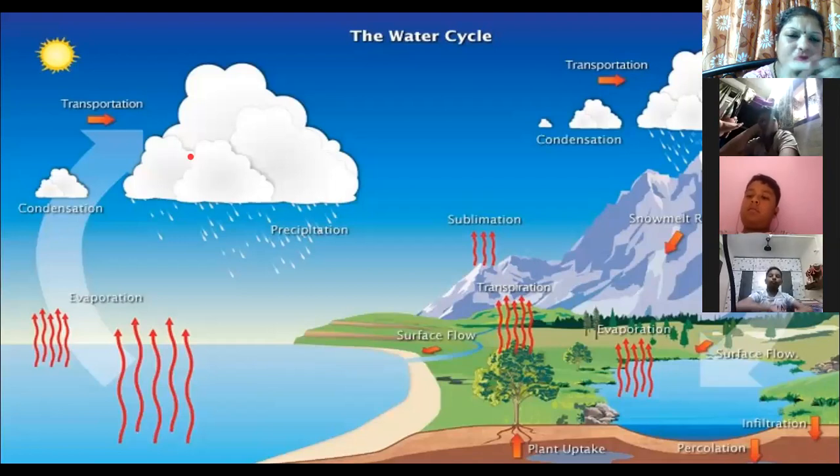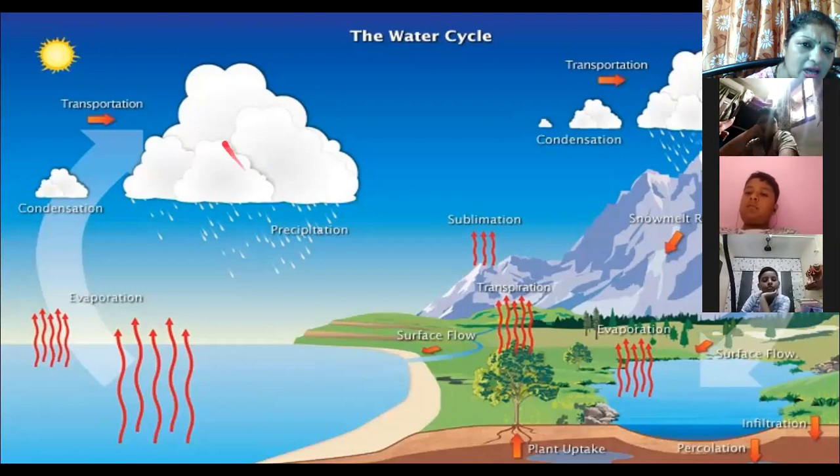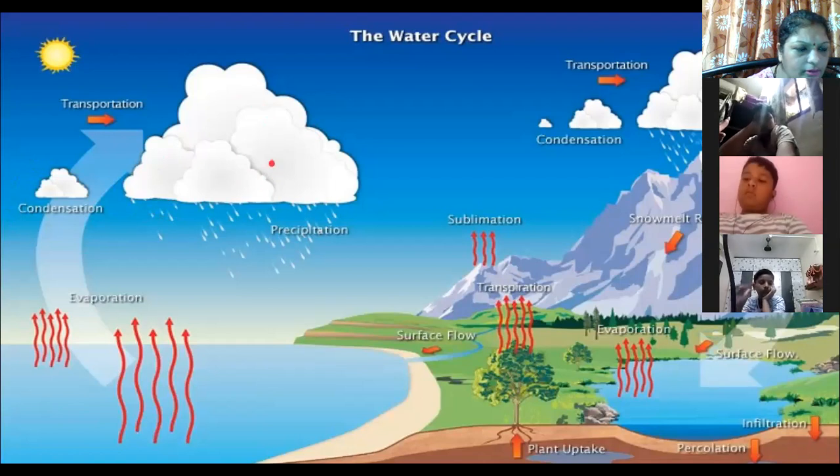Okay. Some droplets will freeze and some will form clouds. It is there in the clouds itself. So when this formation of the clouds takes place, that process is called condensation. How does this condensation take place, how are the clouds formed? Because of the water droplets.